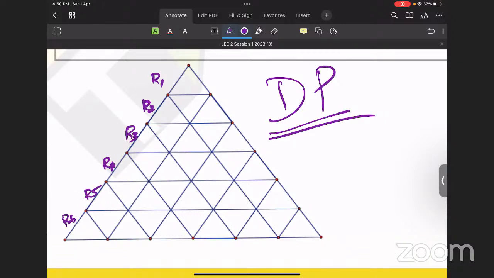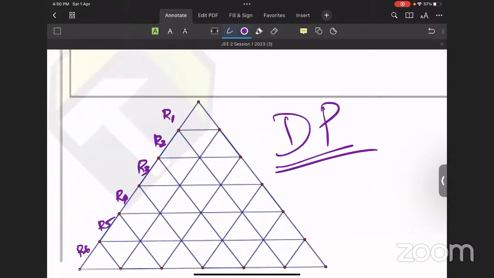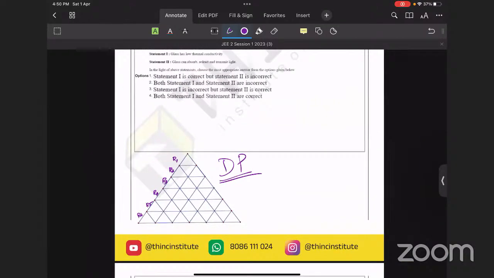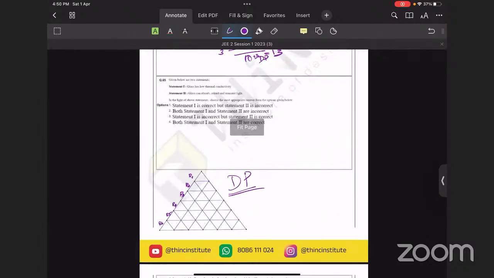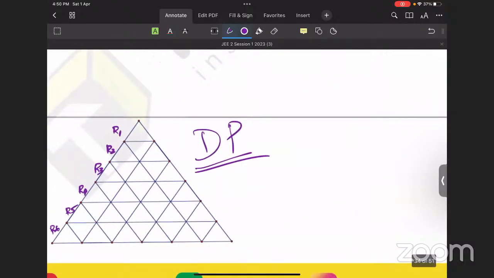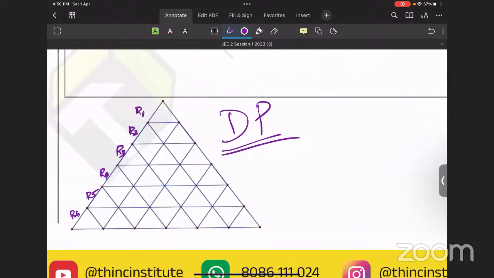I will wait for your answers in the chat. You guys can solve this. I'm waiting for your reply. I have shown you the DP rule once again: just drop and pick.